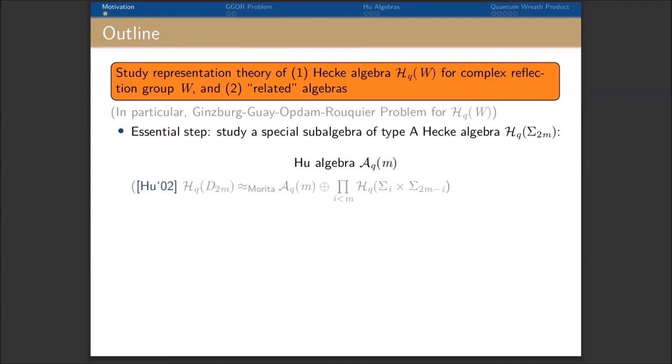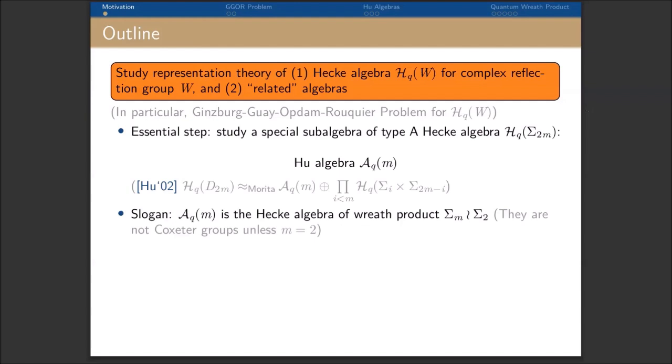One essential step is to study a very special subalgebra of the type A Hecke algebra, what we call the Hu algebra, which first appeared in a paper by Chun-Ju, in which he states that the Hecke algebra of type D is Morita equivalent to some type A parabolic plus this Hu algebra. And our slogan is this Hu algebra should be considered as the Hecke algebra for the wreath product Sn wreath S2. In general, these are not even Coxeter groups.